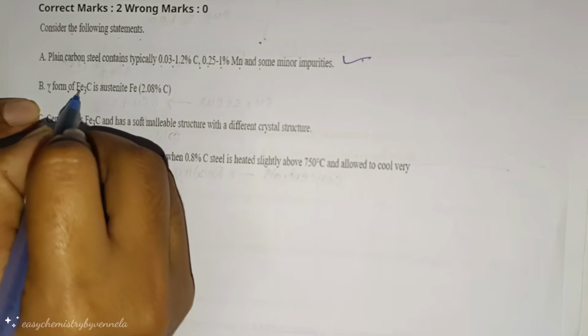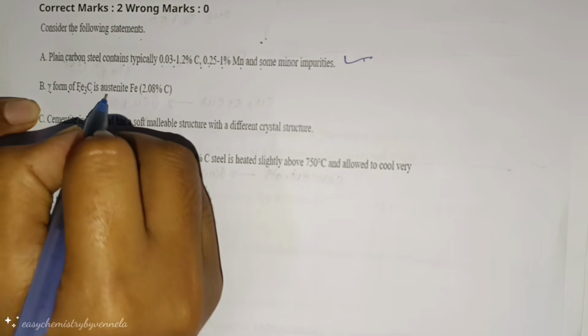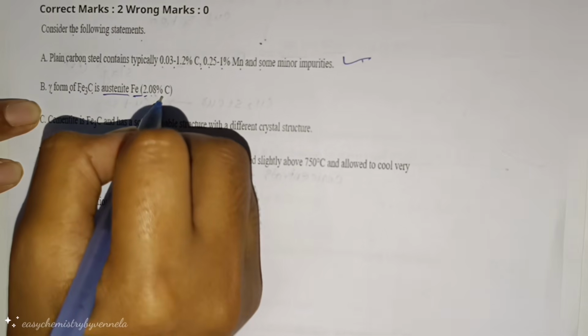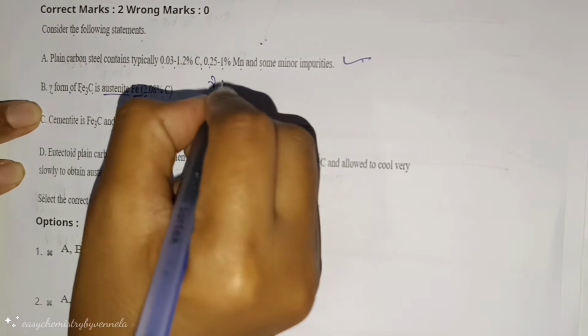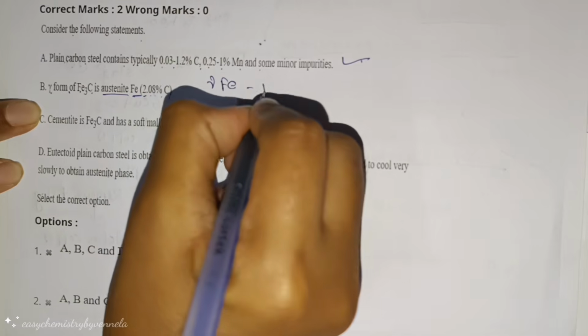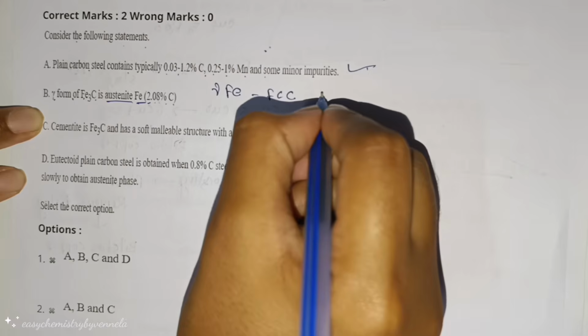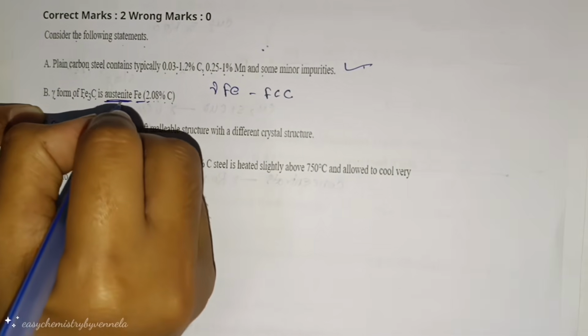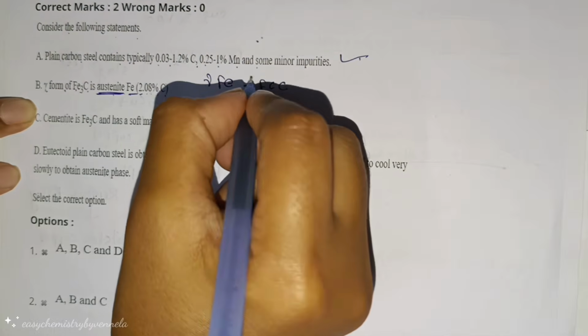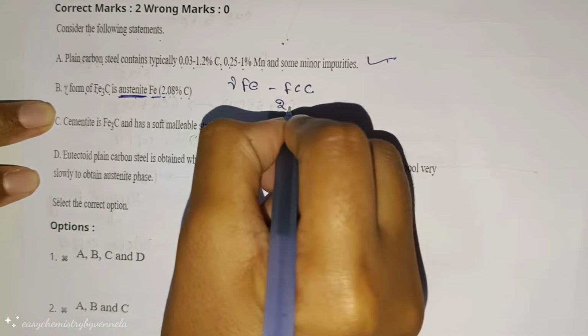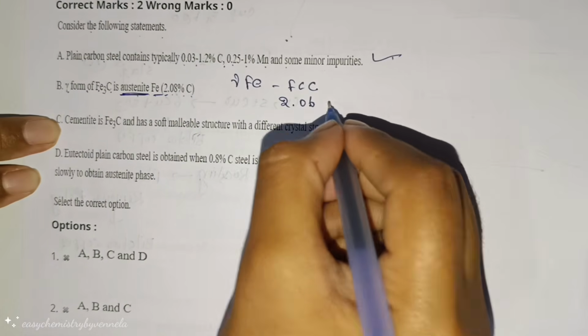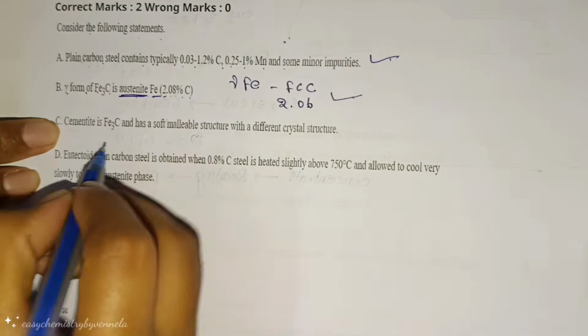Gamma form of Fe3C is austenite iron, that is 2.08% of carbon. Here gamma iron, that is FCC, face centered cubic. This is called austenite. Already it is given. Maximum carbon solubility is 2.06. That is why this statement is also correct.